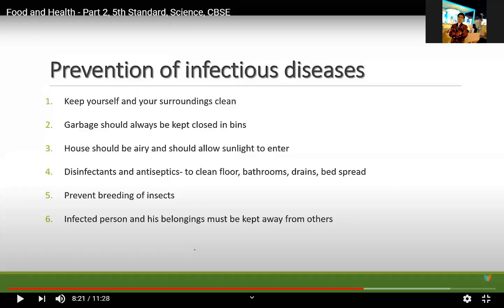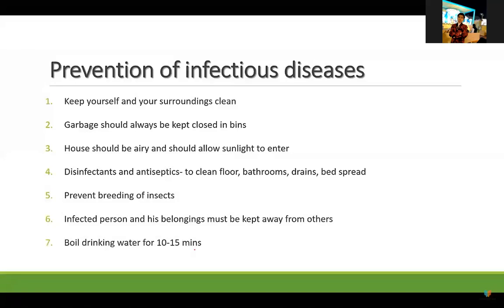So if you come in contact with them, those viruses will stick to you. And once they stick to you, they will penetrate into your body through your nose or through your mouth. So you are advised to be away from them, or you should wear a proper mask so that you do not get infected by that person. Those belongings must be kept away from others. This is also one of the things that you can do.